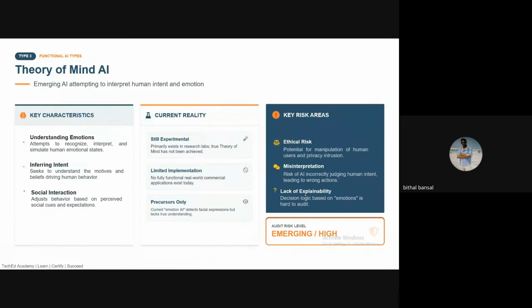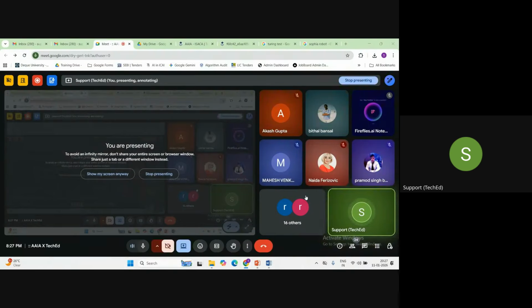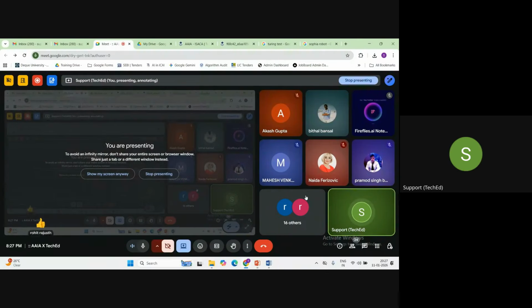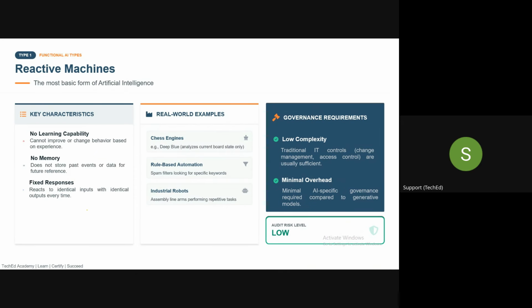Clear, guys, everyone? All these types of AI are clear: reactive, limited memory, theory of mind, and self-aware. Any query, any doubt? Quick confirmation, guys, this is clear, everyone? Perfect. So this is about the AI based on functionality, guys. Again, this slide includes their examples.